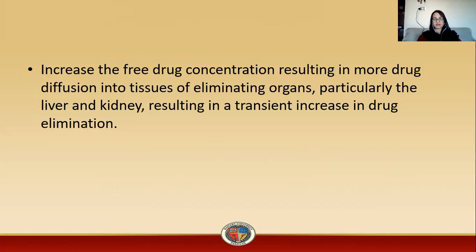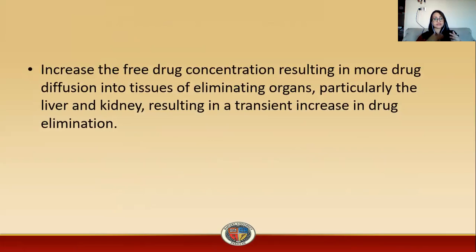Then, increasing the free drug concentration results in more drug diffusion into the tissue of eliminating organs, particularly the liver and kidney, resulting in a transient increase in drug elimination. So an increase in free drug concentration will result in more drug diffusion into the eliminating organs, particularly the liver and the kidney. So this results in a transient increase in drug elimination.